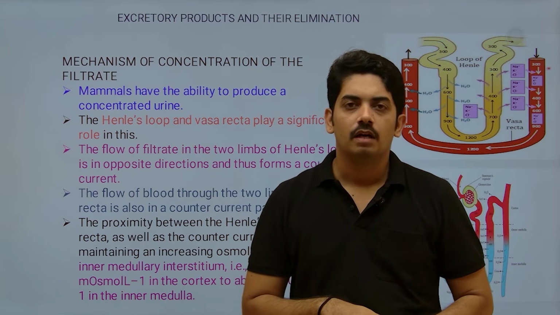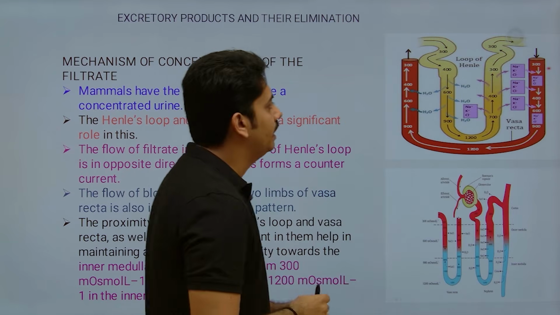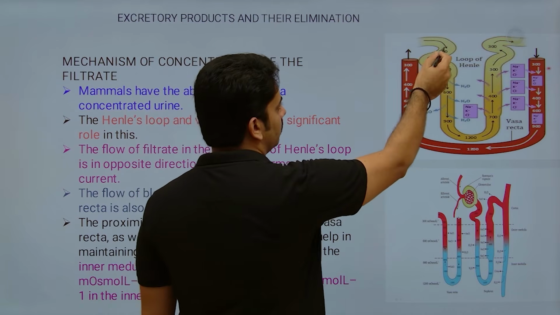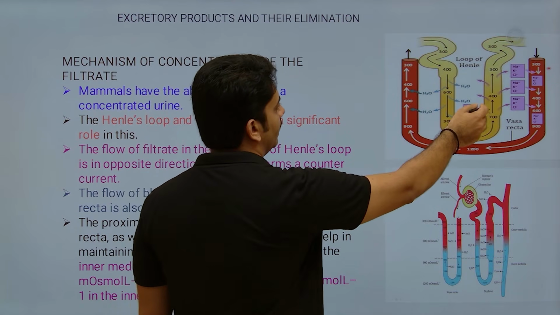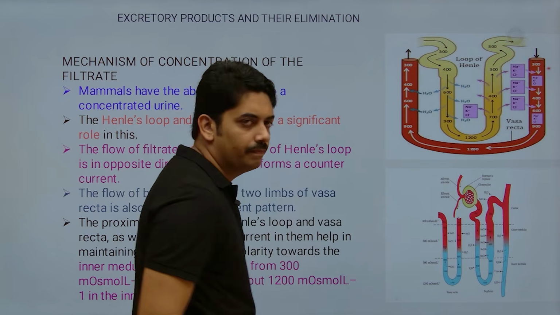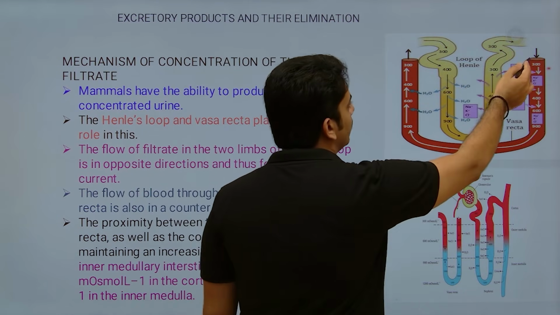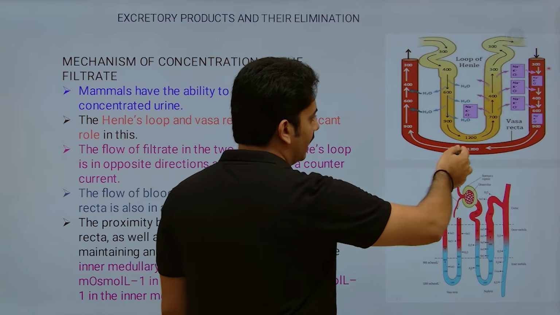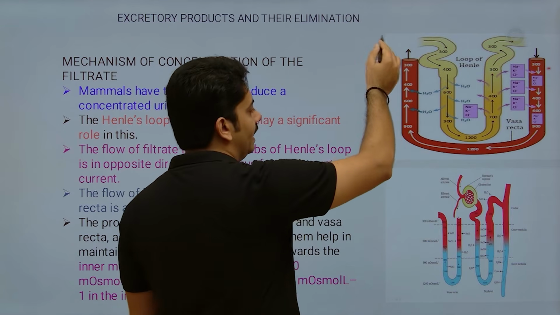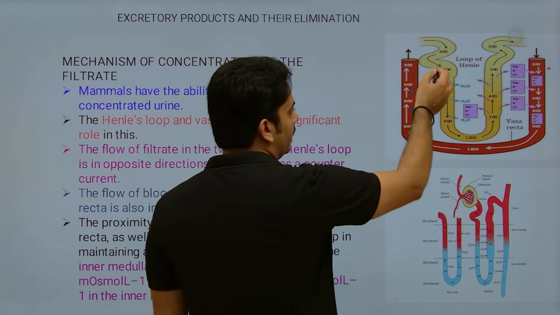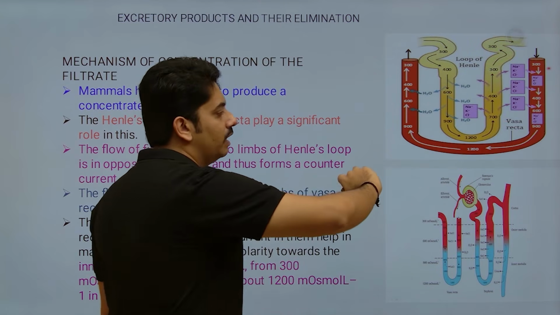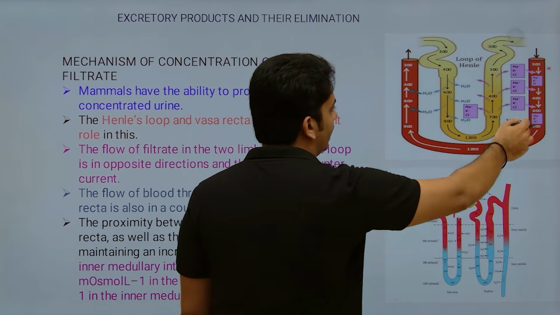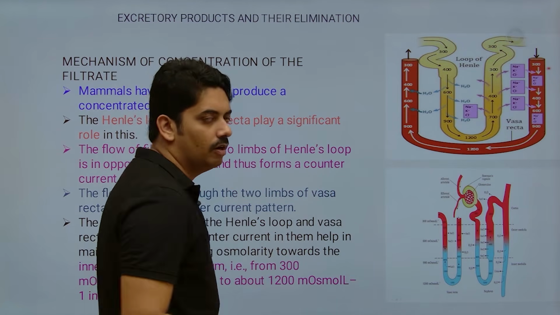Now how it is present actually, here you can see this is the proximal convoluted tubule, descending limb of Henle, ascending limb of Henle, distal convoluted tubule. Here you can see the descending vasa recta, the hairpin loop, and here it is the ascending vasa recta. The movement of fluid inside the tubular part of the nephron is in one direction, and the movement of blood inside the vasa recta is in the opposite direction.